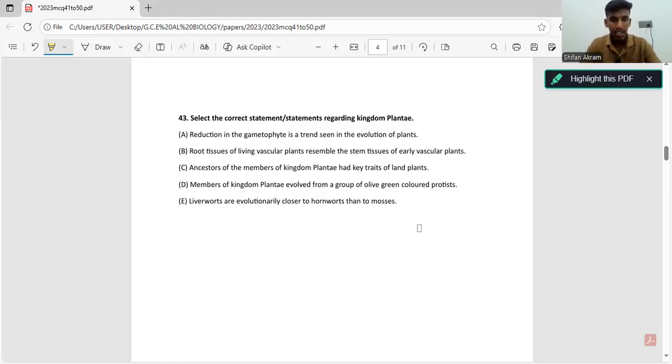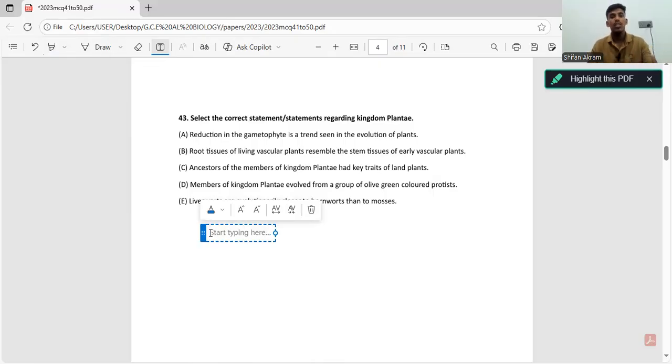Now let's take a look at it. First, the first plants to evolve were non-vascular plants. Then vascular seedless plants evolved. Then finally vascular seed plants evolved. We know in non-vascular plants the gametophyte is dominant.